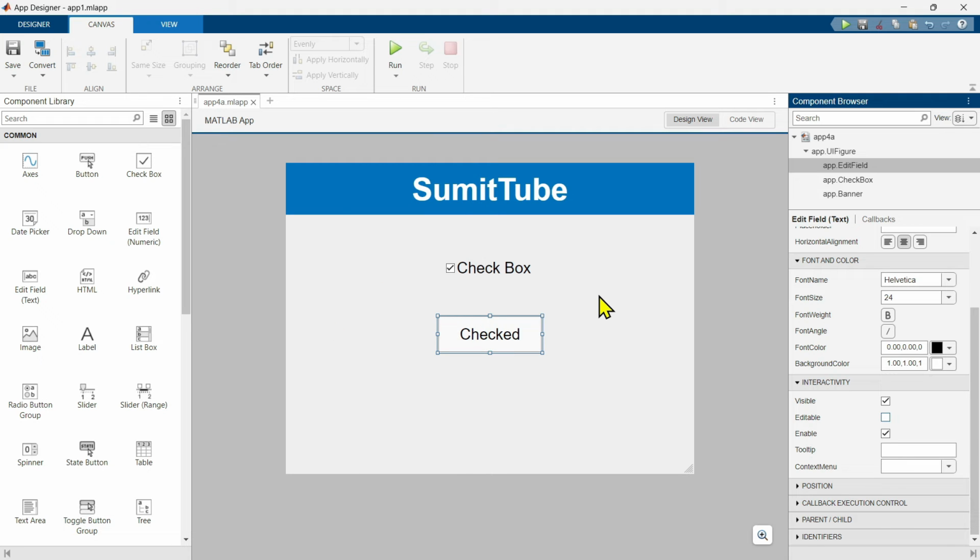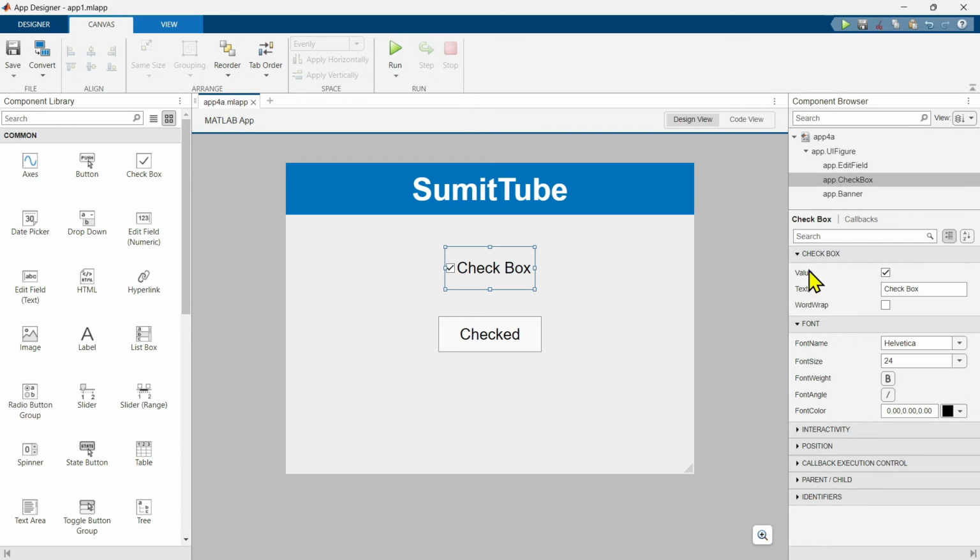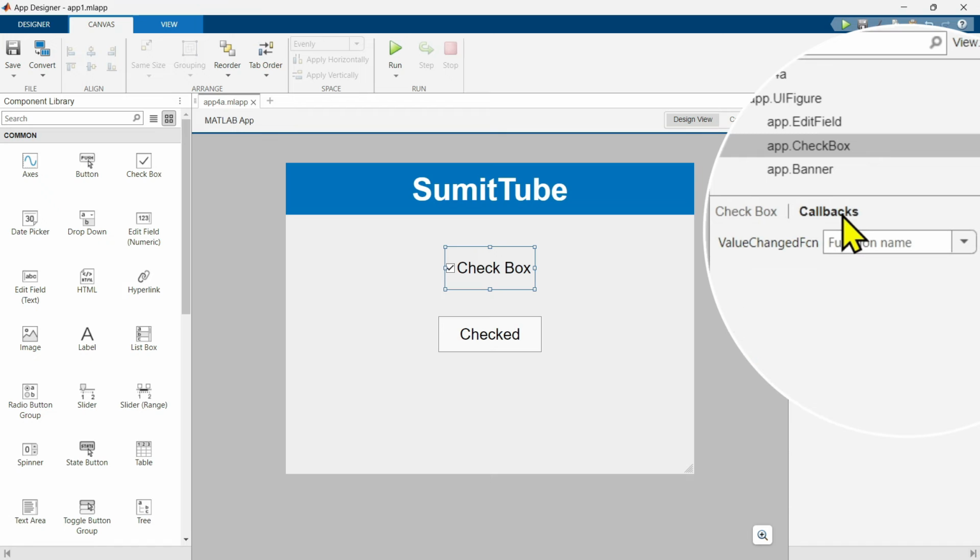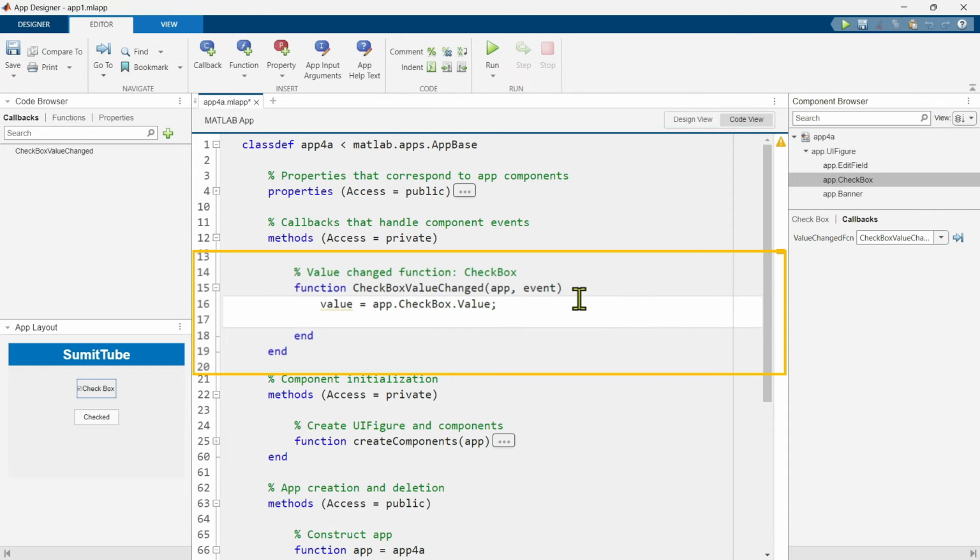Okay, so time to write the callback function. For this, first select this checkbox and go to this callback tab. There is a value change function here. That means if the value property of this checkbox changes, this function will be executed. Click on this drop down menu and it is showing add value change function callback. Okay, let's do it. Now we are inside this value change function.